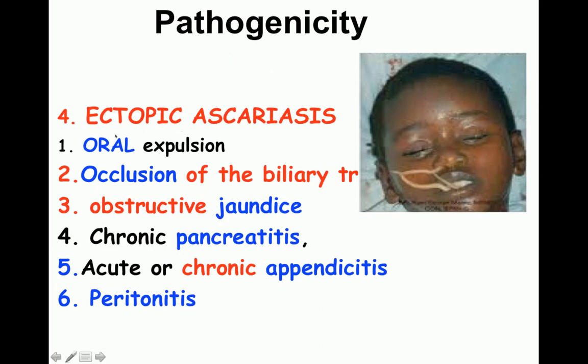Ectopic ascariasis is also very important. This is also known as the wandering worm. Ectopic means that they are present at an abnormal position, not in the small intestine. They can be seen at other abnormal positions. For example, they can obstruct the biliary tract, resulting in obstructive jaundice, or they can obstruct the pancreatic ducts, leading to chronic pancreatitis. They can settle down in the appendix, causing acute appendicitis, and when they go into the peritoneum, there could be peritonitis. So another name for Ascaris is the wandering worm.